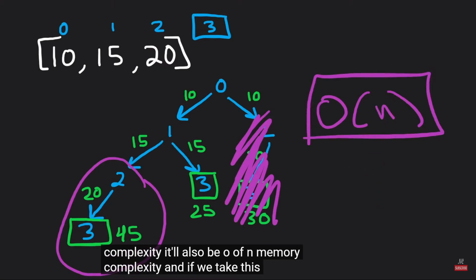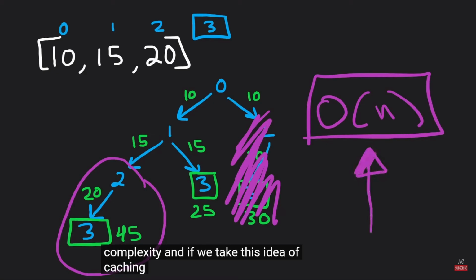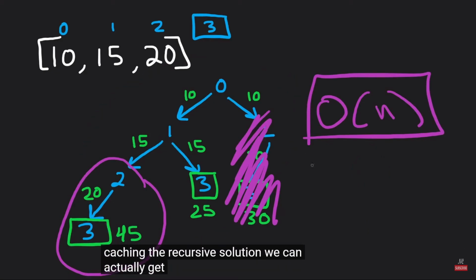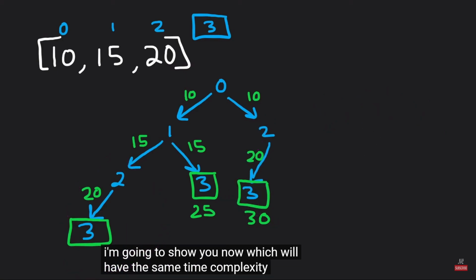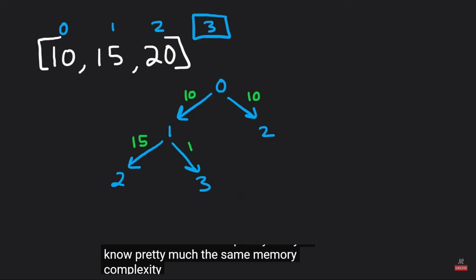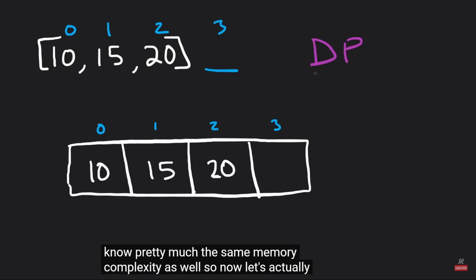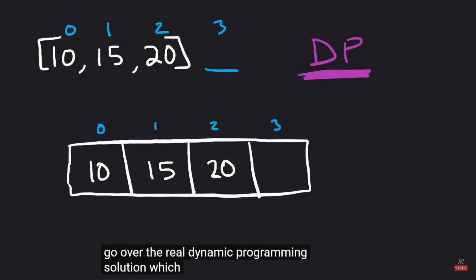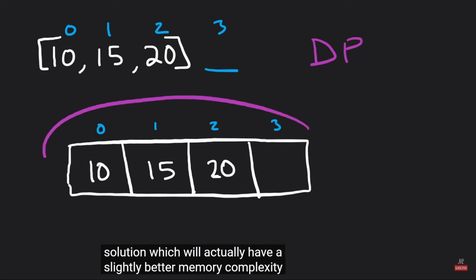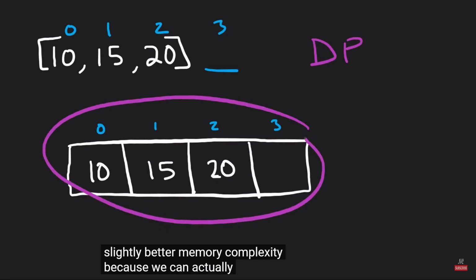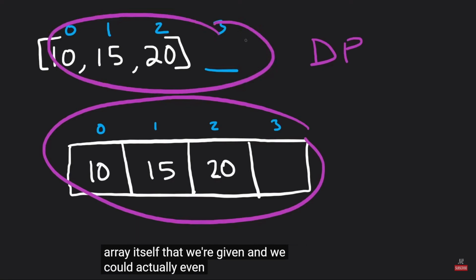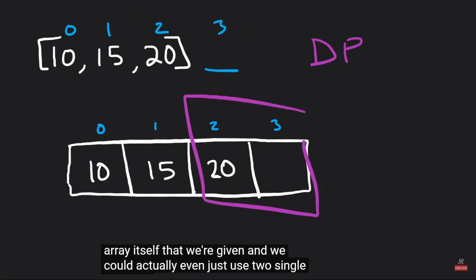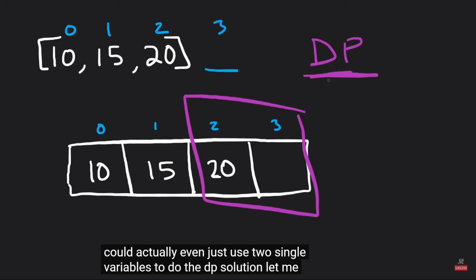And if we take this idea of caching the recursive solution, we can actually get an iterative solution that I'm going to show you now, which will have the same time complexity and pretty much the same memory complexity as well. So now let's actually go over the real dynamic programming solution, which will actually have a slightly better memory complexity because we can actually use the input array itself that we're given. And we could actually even just use two single variables to do the DP solution. Let me show you why.